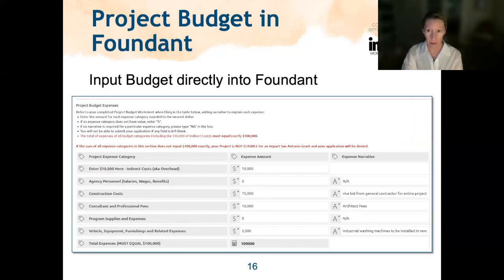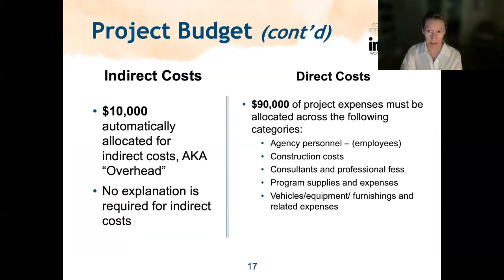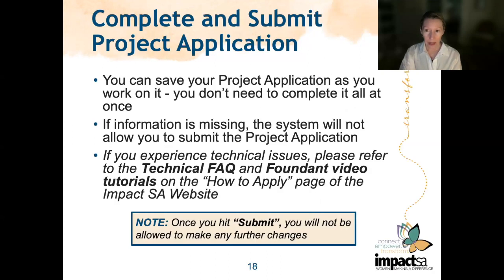This simplifies the process and allows Impact San Antonio to give this as a first payment shortly after grant award night. The remaining $90,000 of your budget needs to be allocated to direct costs. In other words, the costs that are specifically identified with and allocated to the project proposed in your application. Be as accurate as possible in how you allocate costs between categories, as this will make tracking during grant oversight much easier. Last year, we had a number of applicants submit project budgets with errors.